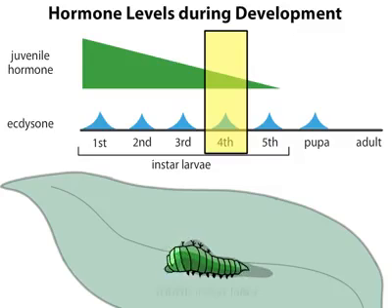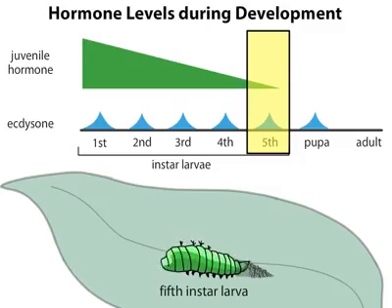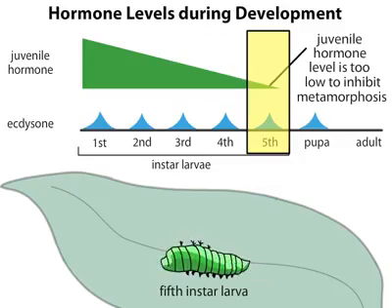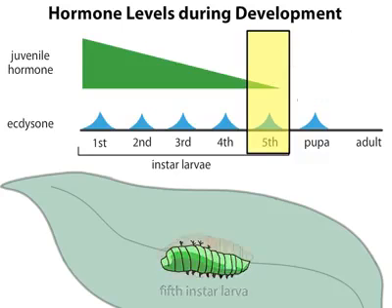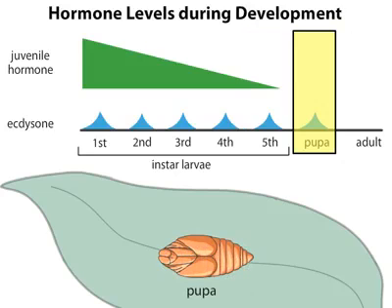When the larva reaches the fifth instar stage, its levels of juvenile hormone have declined dramatically. These low levels of juvenile hormone are not able to inhibit metamorphosis. The larva becomes a pupa. During the pupal stage, the animal undergoes metamorphosis and then emerges as an adult.